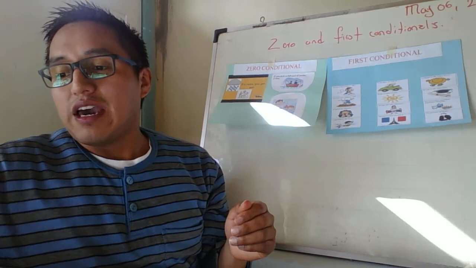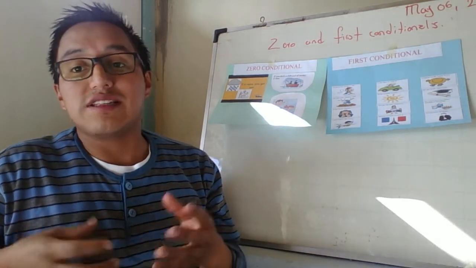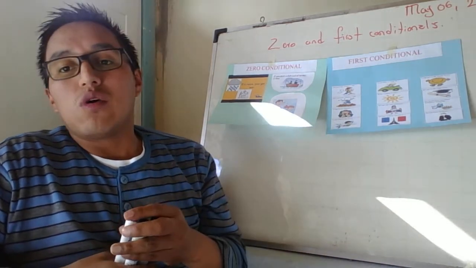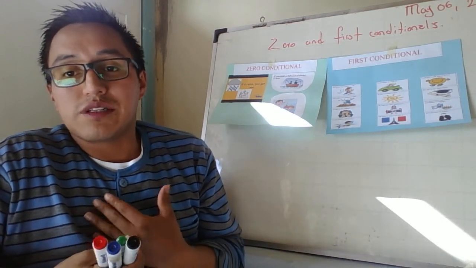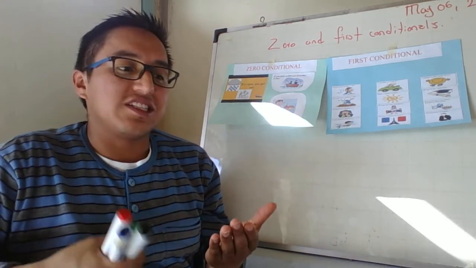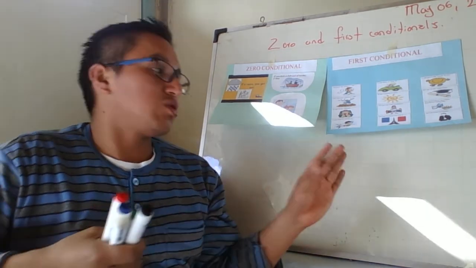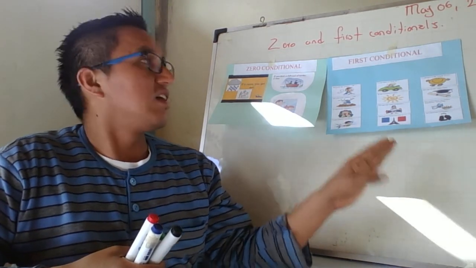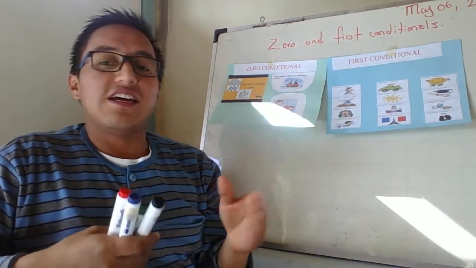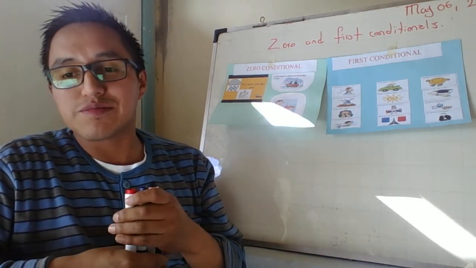So, I think it's very important to mention all the other materials I'm gonna use in this lesson. As you can see, I have some markers, I have a board. Why am I gonna use this kind of materials? Because I need to perform a methodology. This is the structural approach or audiolingual method in which I have to explain the grammar rules, how to form the zero and first conditional. And so it's very important that I use markers and a board.